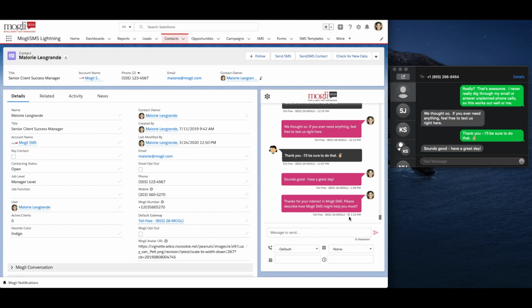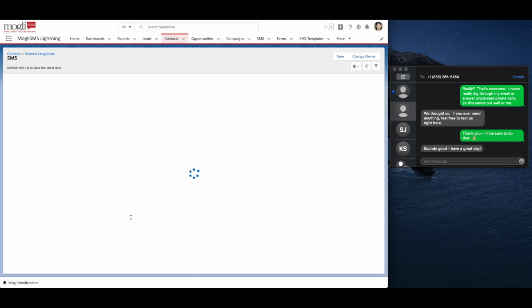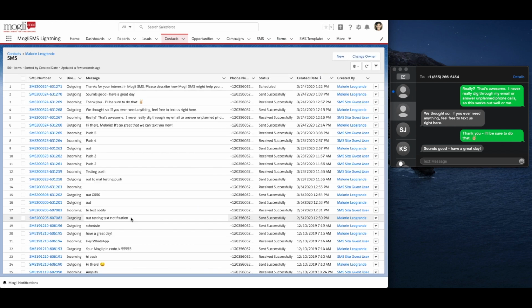You'll notice a little clock icon next to the scheduled message. If you want to locate the entire history of all incoming and outgoing messages with this contact, hop over to your related lists. Click View All under the SMS related list. Here's where you'll be able to see all incoming and outgoing messages.